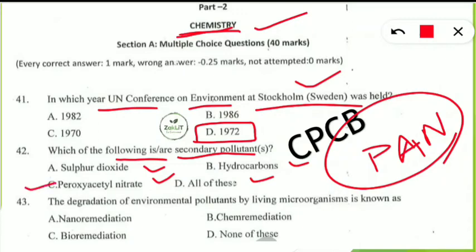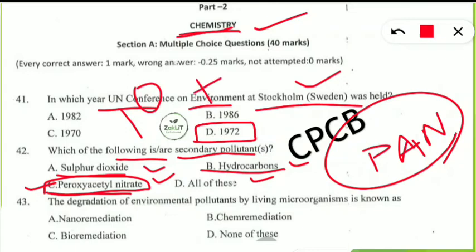So here option C will be correct, because sulfur dioxide and hydrocarbons are primary pollutants. They are released from the sources. They are not formed by mixing with other chemicals as PAN is. PAN is formed from the mixing of other primary pollutants. That's what makes it a secondary pollutant. जो primary pollutant release होते हैं, उनके मिलने के बाद ही एक secondary pollutant बनता है. So peroxyacetyl nitrate or PAN is a secondary pollutant.